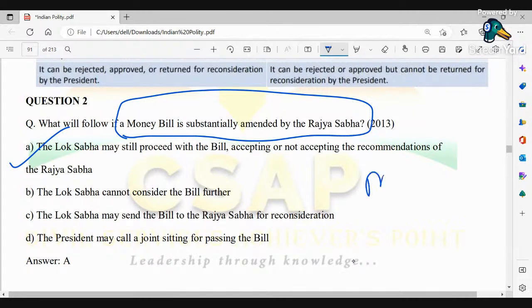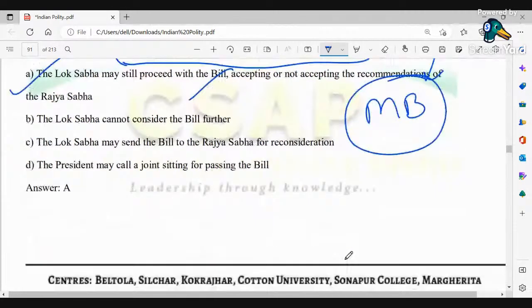because in money bill, the constitution has given powers with respective to Lok Sabha that Rajya Sabha does not have any relation with respective to a money bill, where the Lok Sabha is directly the final authority to interpret the respective bill, which is deemed to be money bill after the acceptance in the House with a majority and also accepted by the respective Speaker of the Lok Sabha. Okay, so therefore we could see the first option being the correct one.